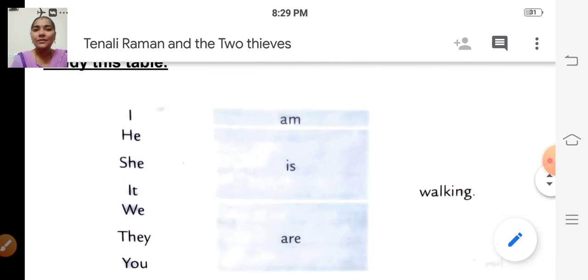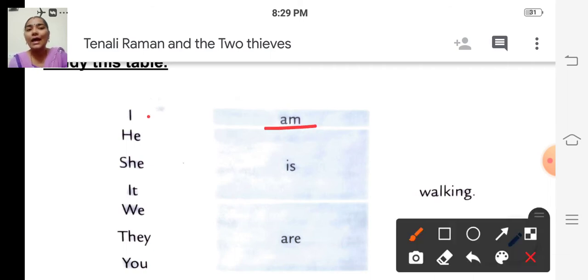So these are the three types we have learned in the previous class, and we have also learned this table, how to add am, is, are. Am and is are for singular, and are is for plural nouns. If I comes, then we have to write am and the ing form of the doing word.